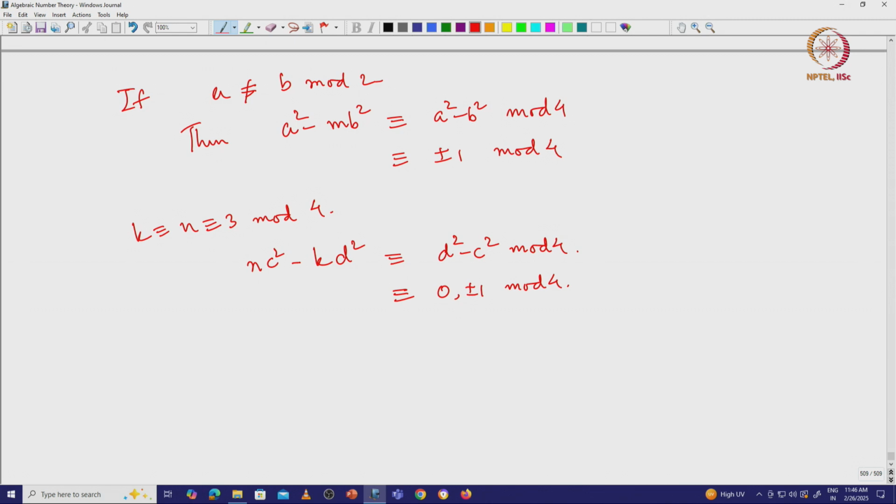Right, okay. So there is one thing that's still possible, which is that a square minus b square is congruent to 1 mod 4 and c square minus d square is minus 1 mod 4.